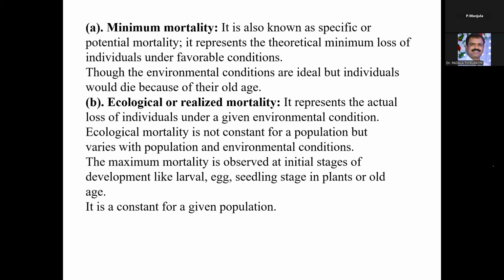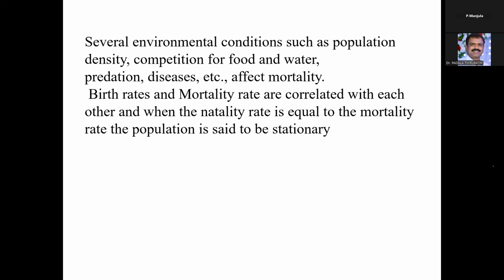So these are again the two types, minimal mortality and ecological or realized mortality. Several environmental conditions, such as population density, competition for food and water, predation, diseases, etc., also affect the mortality. Birth rate and mortality rate are correlated with each other. When the natality rate is equal to the mortality rate, the population is said to be stationary.